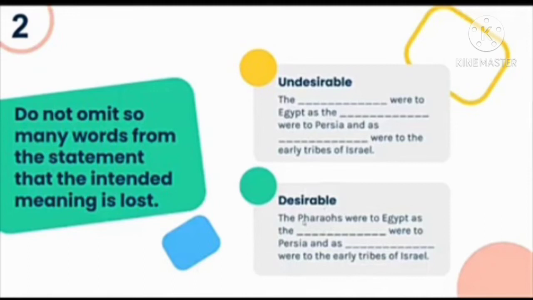So wala silang point of reference of what concept they should put to compare with the other concept being served as a blank or being omitted from the statement. Again, in unfinished statements of a logical nature, we have to be careful with the words that we omit so that students are still clear as regards their point of reference of what type of answer they should supply to that statement.